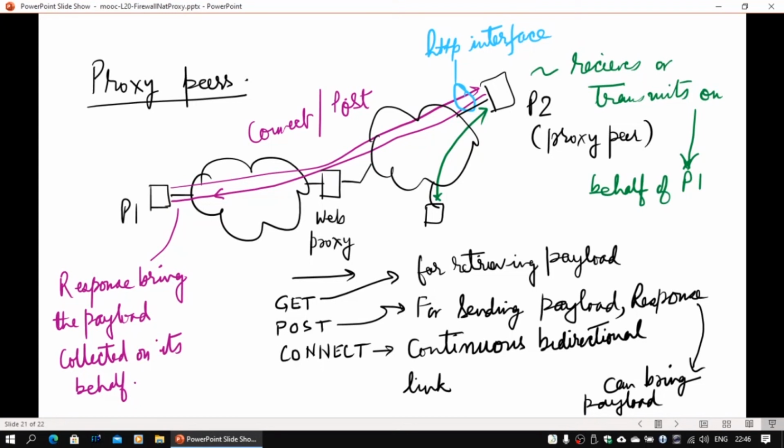Now we also have this connect mode. Connect mode creates a continuous pipe, so I need not do the timer based thing. Whatever things come, I can keep on transmitting, and this guy can keep on sending whatever is coming for me. There is a continuous pipe. This was basically created for WebSockets or for direct peer-to-peer transactions on a continuous, streaming basis. So now we can even use this. This is far more efficient than doing post and then adjusting the timer again and again, sending the request, and setting up a new TCP connection. That will no more be required.